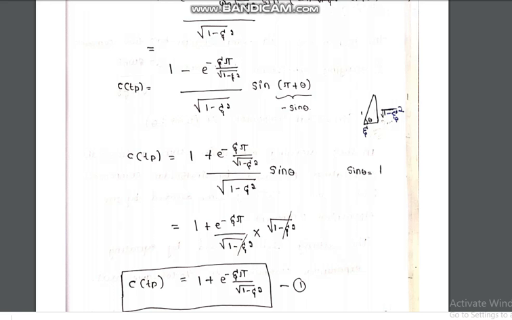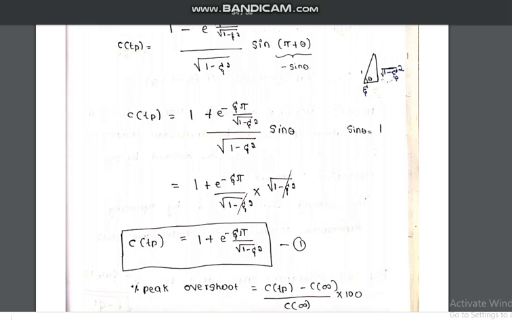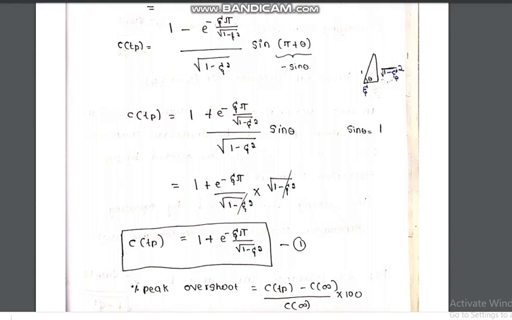So C of Tp is equal to 1 plus e to the power minus zeta pi. There is a small correction here: by using that triangle, sine theta is square root of 1 minus zeta square.